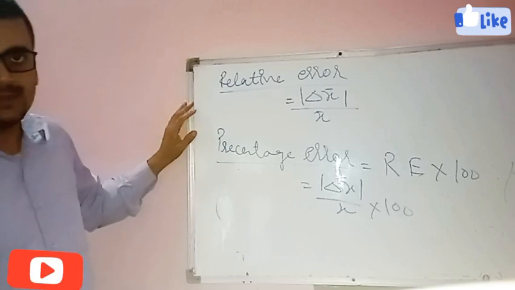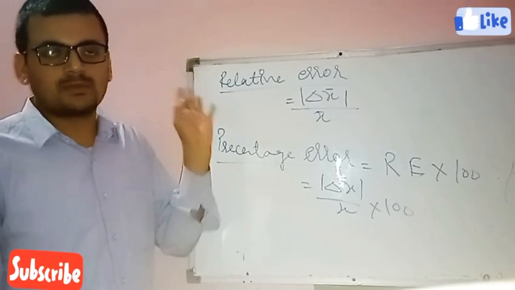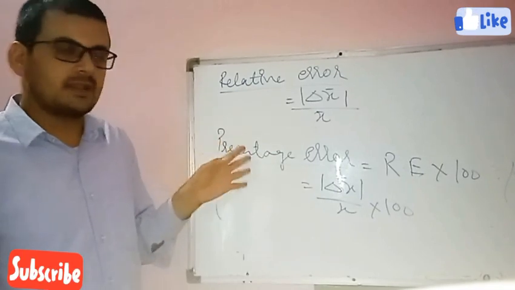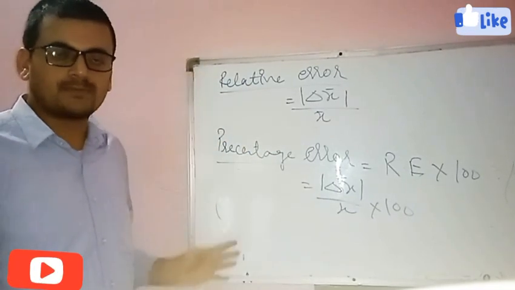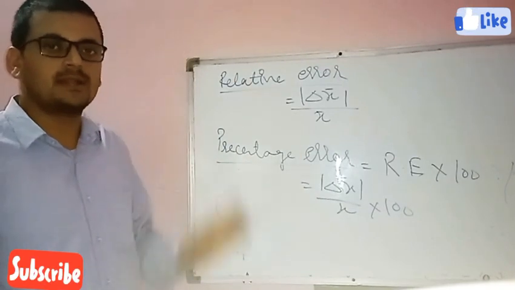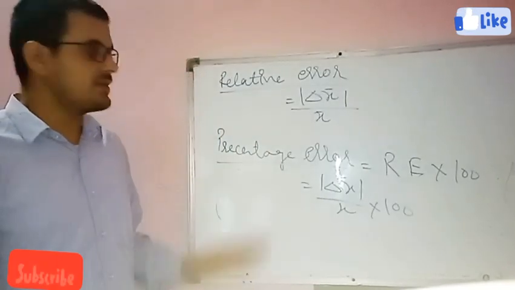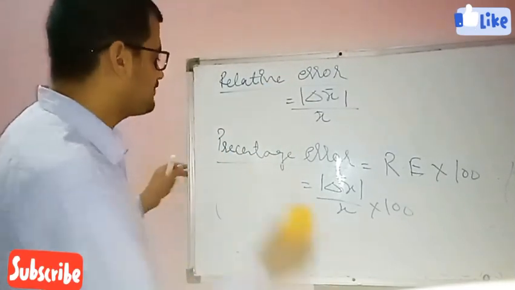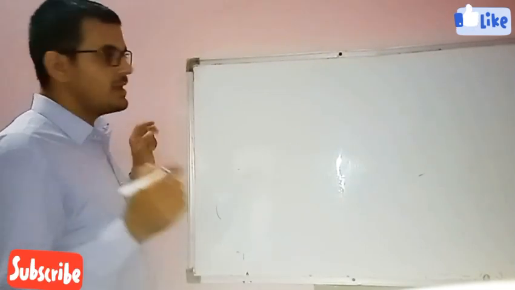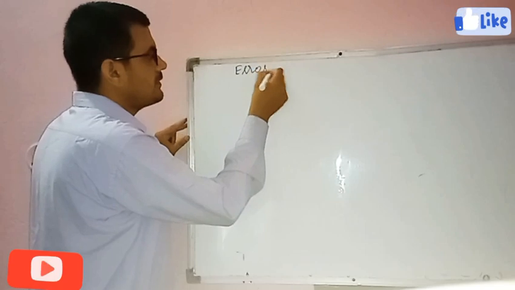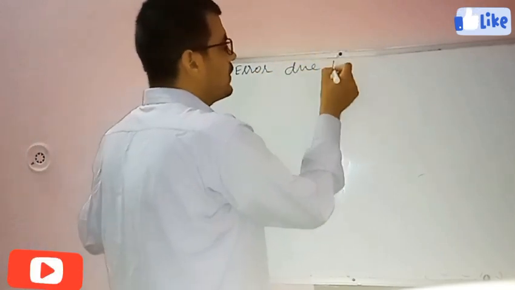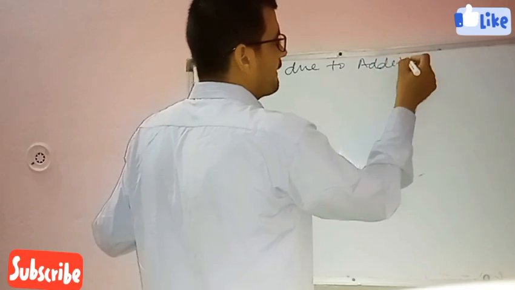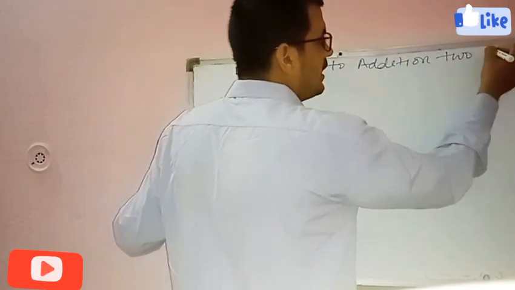Okay students, so these are all the types of error. First we studied systematic and random error, then these four types: first mean error, then absolute error, then mean absolute error, then relative error, then percentage error. Now students, we will calculate the error during the addition of two quantities. The topic is error due to addition of two physical quantities.